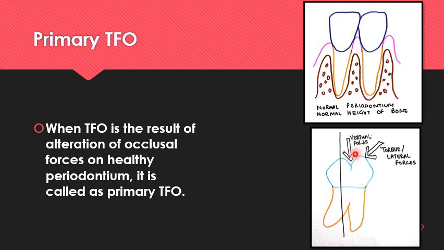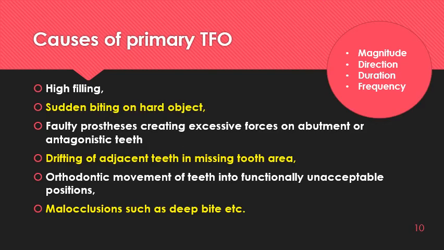There may be increase in the magnitude, there will be change in the duration of forces, frequency. We all know that vertical forces are best tolerated by the periodontium. But there are torsional or lateral forces which can affect the occurrence of TFO, right? Primary TFO is the result of alteration of occlusal forces. So more common causes are high filling. High filling can cause acute changes also.